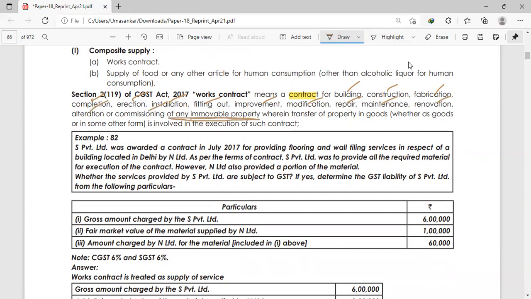Okay, any type of these services in respect of an immovable property, for which you are getting a contract wherein transfer of property in goods is involved, it is called a works contract.